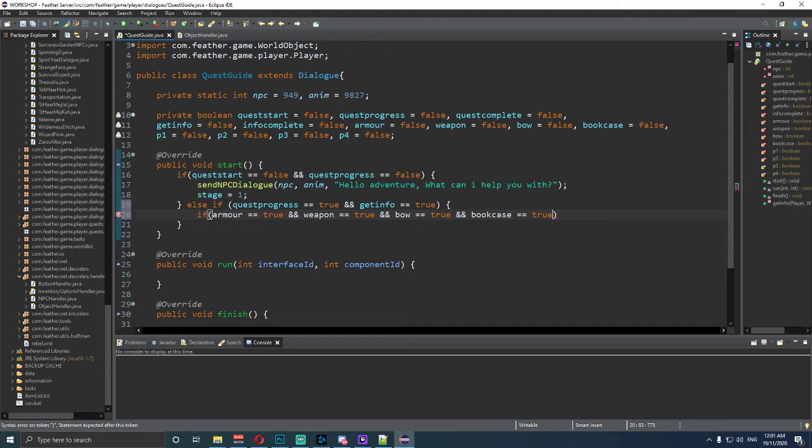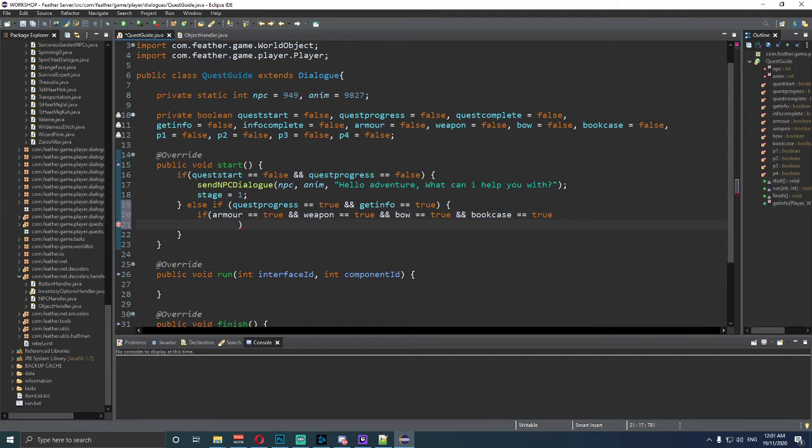Then we want to press enter quickly, so that way we can bring it down one line. We want to go all the way over here where the if is, and then we want to type in the ands, okay, space it, and then we want to say p1 is equal to true, and then and p2 is equal to true, and then and again, p3 is equal to true, and p4 is equal to true. So p4 equal to true.